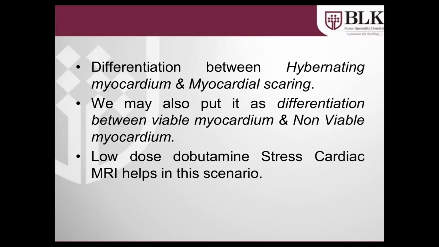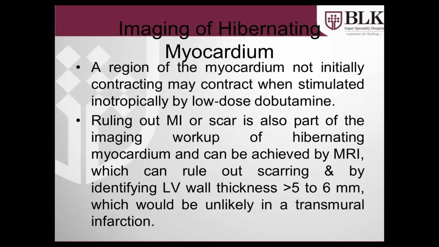Some may also put it as the difference between viable myocardium versus non-viable. So both are the same things. So in this we have low dose dobutamine, as sir suggested. The whole technique is similar, but after this dobutamine injection, instead of normal echo, we will be putting him in the MRI. So this will help us differentiate whether we are dealing with a hibernating myocardium or a scar tissue. In hibernating myocardium, as the inotrope is administered, the akinetic or hypokinetic segment will start to show contractility. That's the basis behind it.